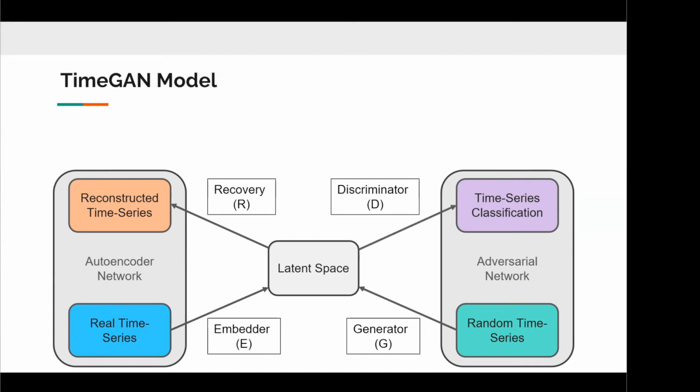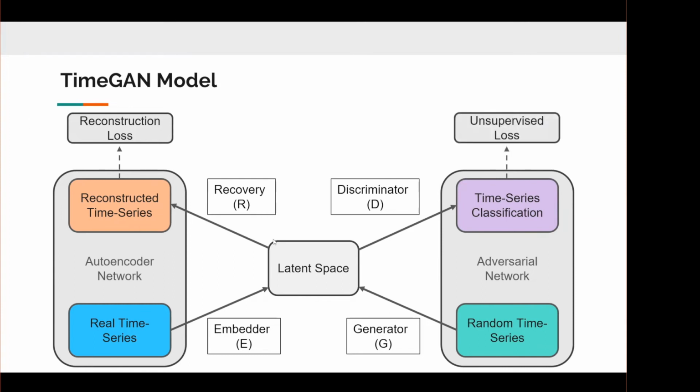The author focuses on the concept of joint training of the autoencoder and adversarial network, which is done for the following three loss functions. The first loss function is known as the reconstruction loss. And this loss is minimized to ensure that the reconstructed time series data from the latent space resembles the original data. The loss function optimizes the autoencoder network.